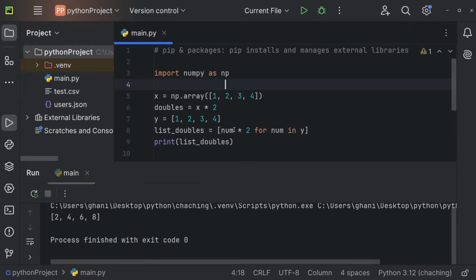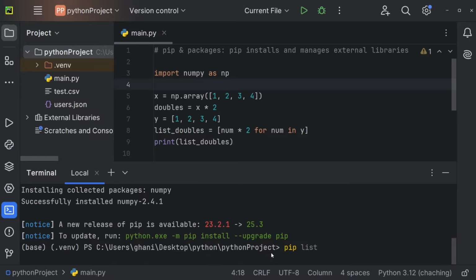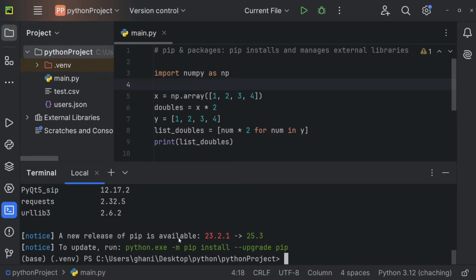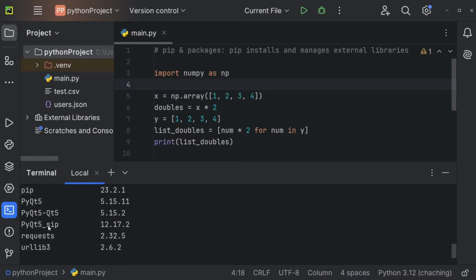Now let's also take a look at all of the packages that we've installed at the moment. So let me open the terminal, and right here let's enter pip list, which will return a list of all of the packages that you have installed. And you can see here is a list of all of the packages. So those ones are a couple of predefined packages. So we have pip, idna, colorama, requests, and so on. And right here you also see NumPy. So at the moment we have NumPy version 2.4.1.